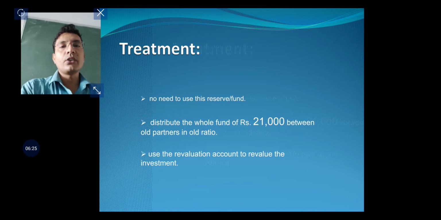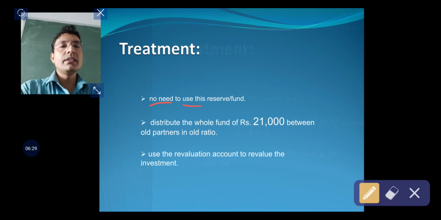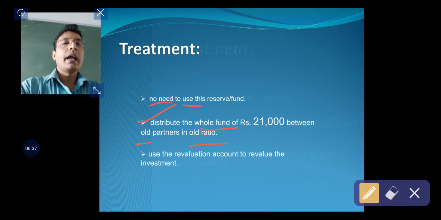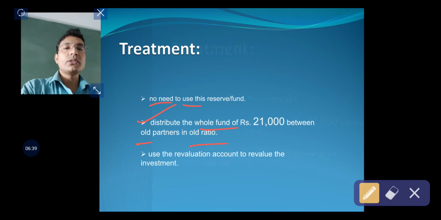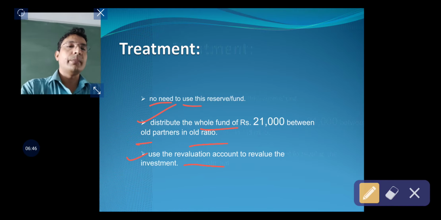Hence, the conclusion is no need to use this reserve or fund, and distribute the whole fund of rupees 21,000 between old partners in old ratio. And as far as the 2,000 increase in investment value is concerned, use the revaluation account to revalue the investment.